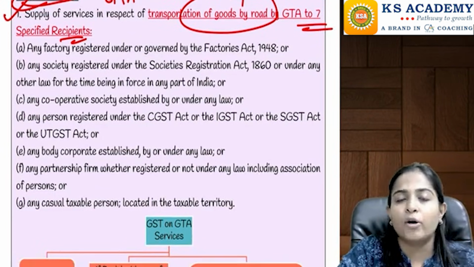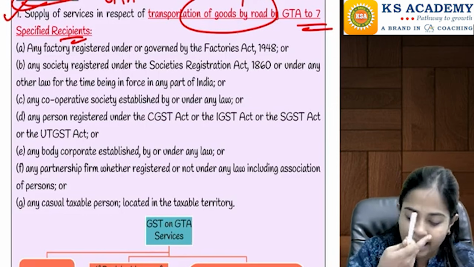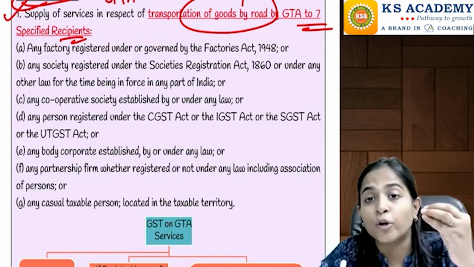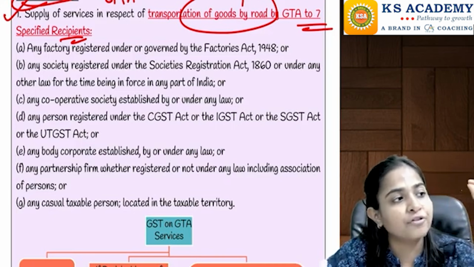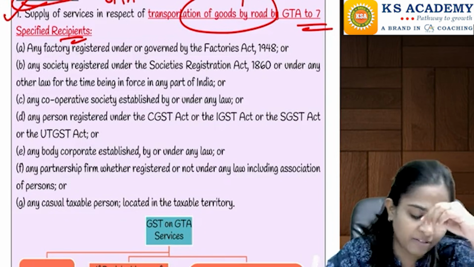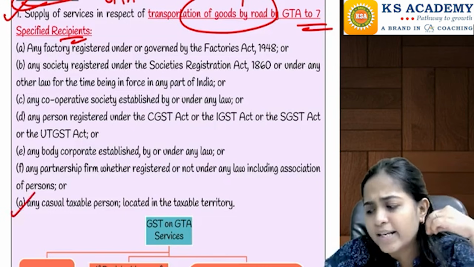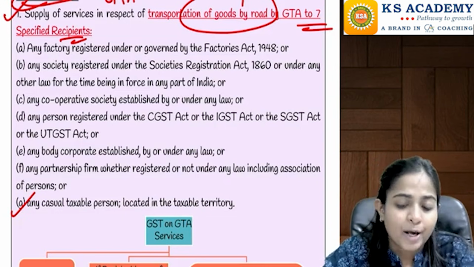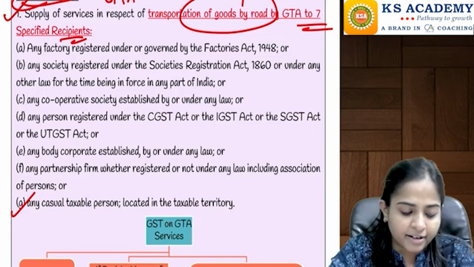Okay, fifth one is a body corporate. Body corporate definition you already have. Then next one is going to be your partnership firm, whether or not registered, plus your AOP, association of persons, that will also be included there. And last one is going to be your CTP, casual taxable person for a temporary period, who is located here in India.